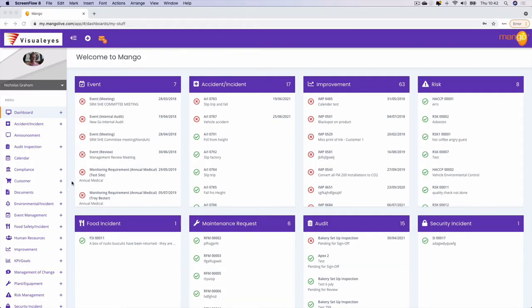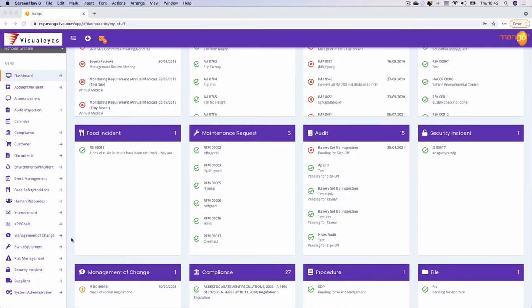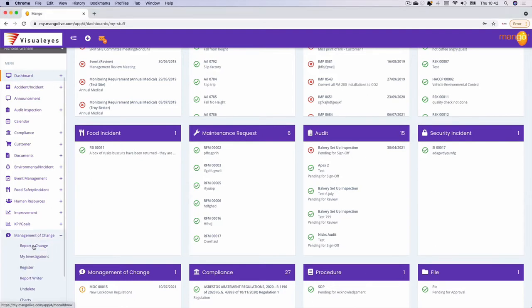Hey, and welcome to this overview of the newly released Management of Change module from Mango. If we have a look down all the different modules on the left-hand side, you will now see the Management of Change module. Select it and select Report a Change.